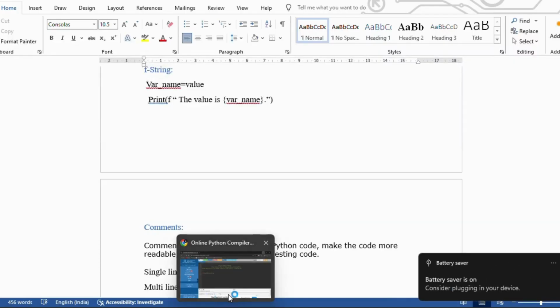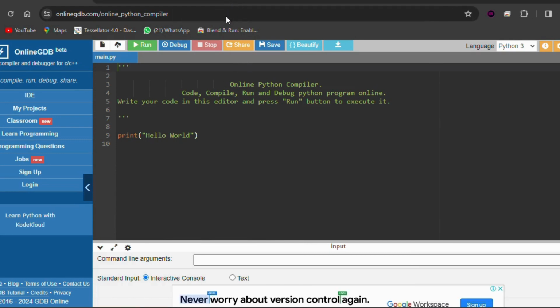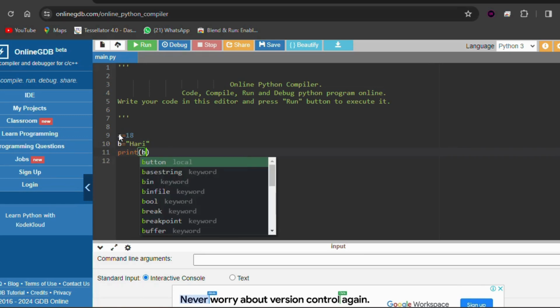Suppose, let's take an example. Let's take a variable a equals 18 and b equals Hari. I want to print only b. So if you print b, we'll get only Hari.